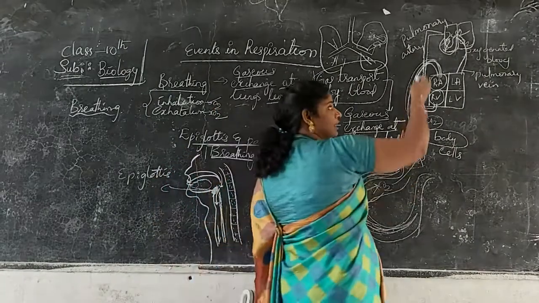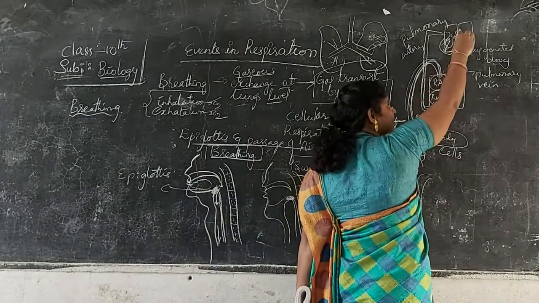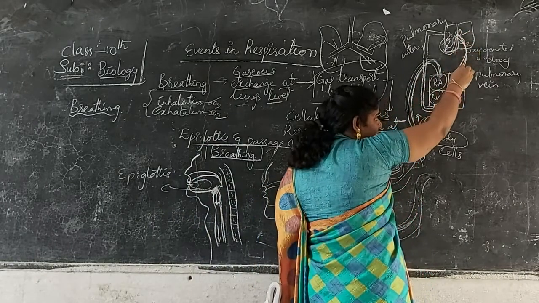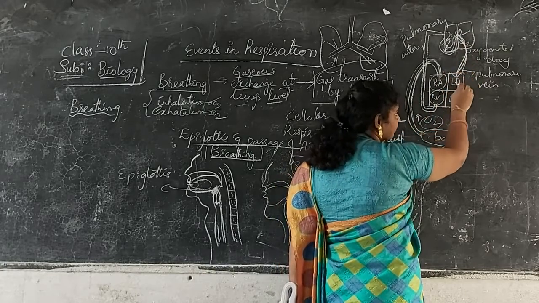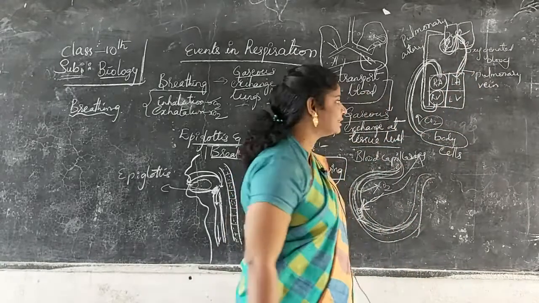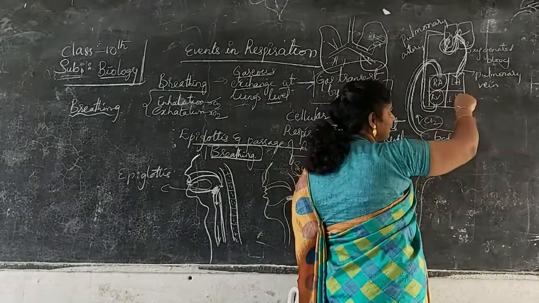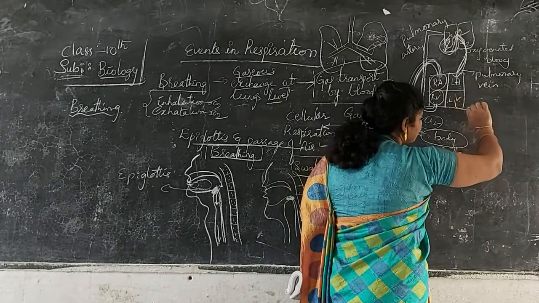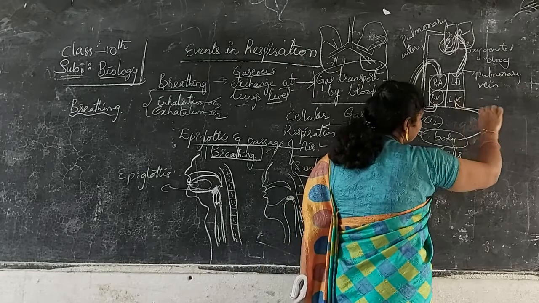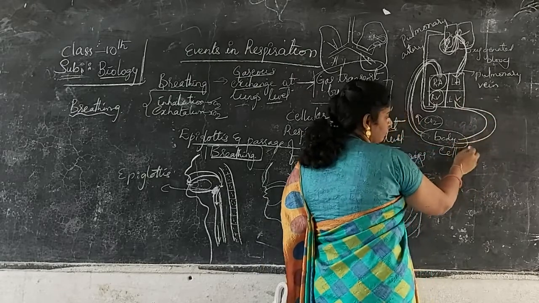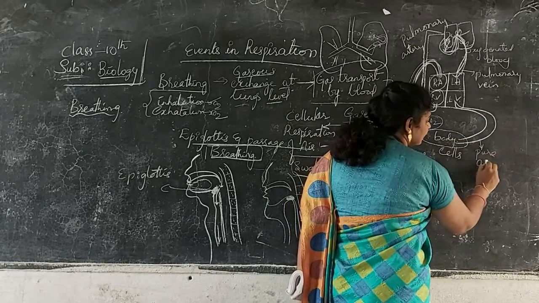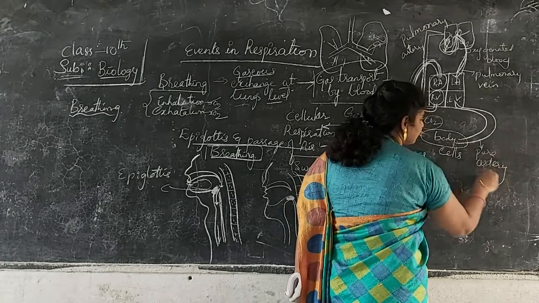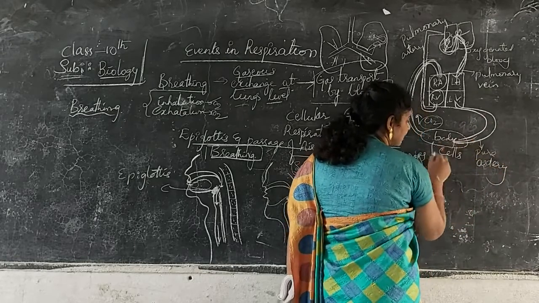Okay, so again from the alveoli, who is bringing? The pulmonary vein is bringing the pure blood into the left auricle and left ventricle. Later, from this, the blood is brought to the various parts of the body. What is this? Pure blood. Who is bringing it? The artery is bringing it to the various body cells.